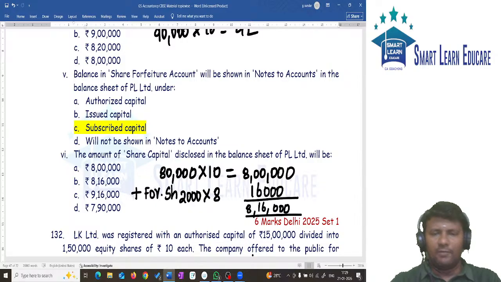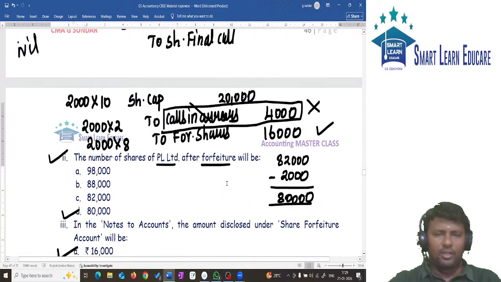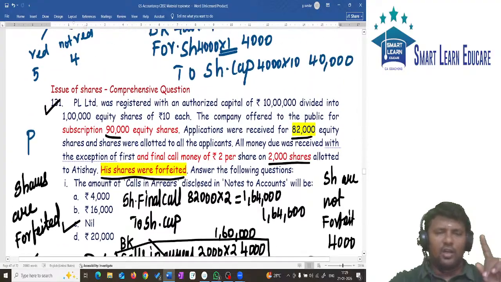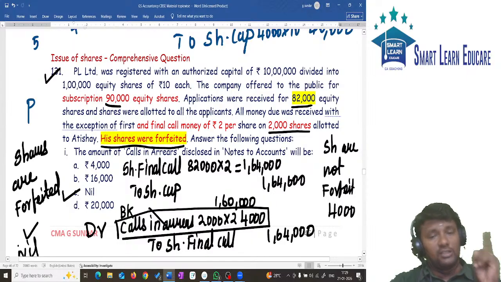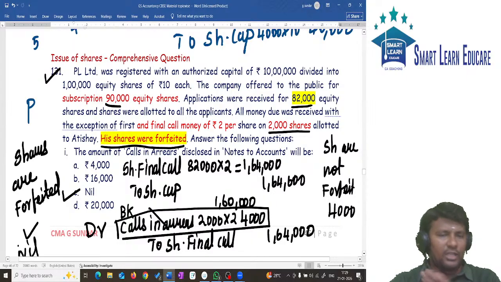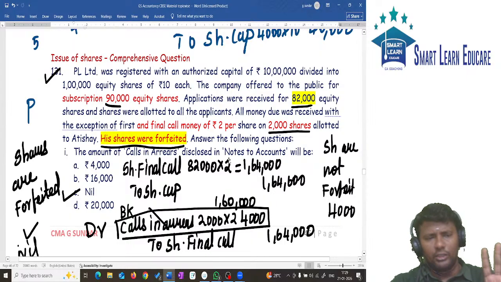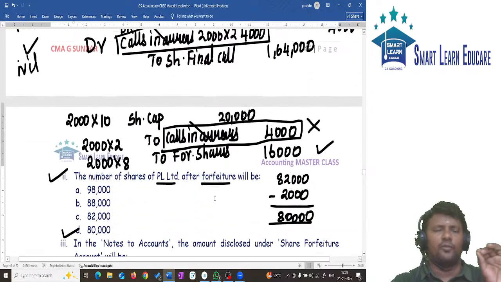Understood? So I will repeat again. Only in the first part you would have made a mistake. Calls in arrear amount is 4,000 only. But what is the amount to be shown in notes to accounts? It is not 4,000, it is nil because the shares are forfeited.